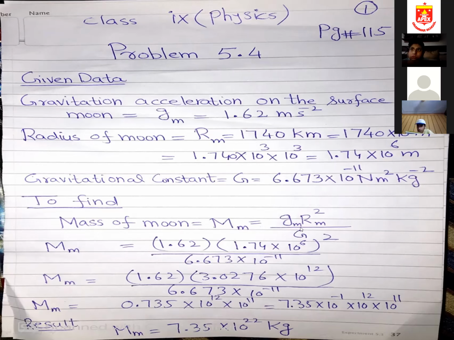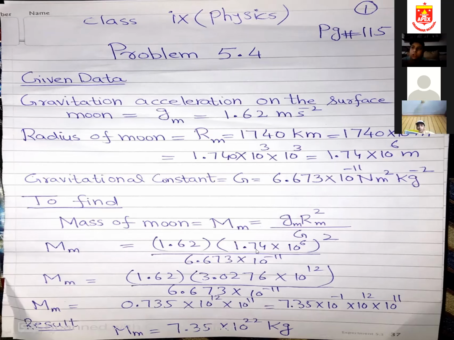Capital G. So you know the value of small g is 1.62. I'm just putting the values. Gm is 1.62. The value of R is 1.74 into 10 power 6, whole square, and the capital G value is 6.673 into 10 power minus 11. Okay, so I am just putting the values.